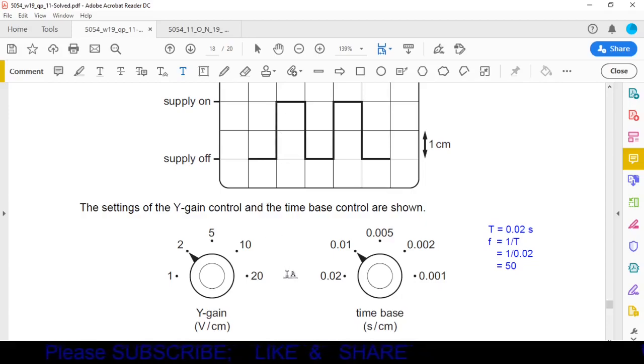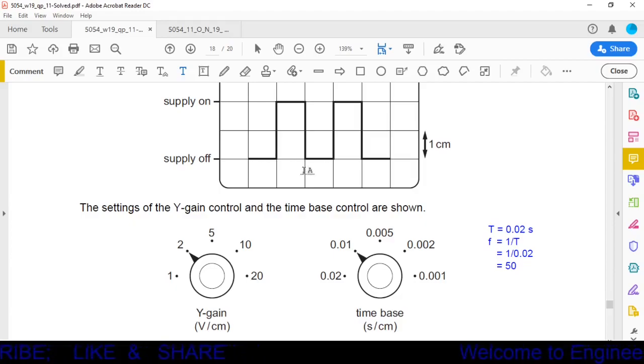Now we have to check the frequency. To calculate the frequency, first we should know the time period. What is meant by time period? Time period is the time taken to complete one cycle by a wave. The starting point of the wave is here. It starts, and at this point the wave is completed. So from this point to this point, whatever the time taken is called the time period.